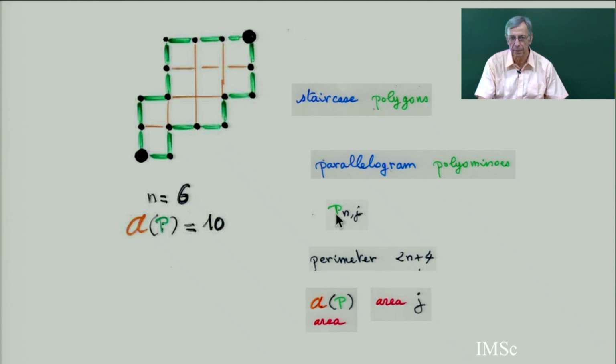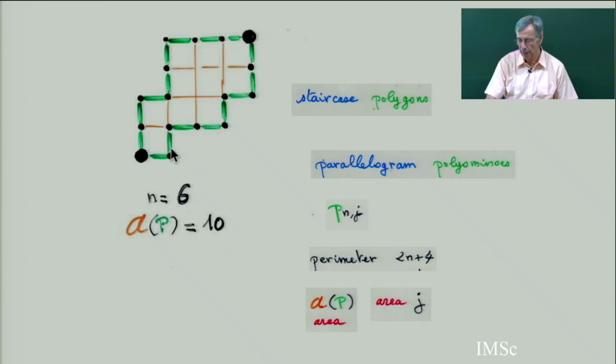So I call P_{n,j} the number of such staircase polygons with perimeter 2n plus 4 and area equal to j. For example, here n equals 6. The perimeter is 16. Each of these paths has length 8, and the perimeter 2n plus 4 is 16. And the area is the number of squares. Area is 10.